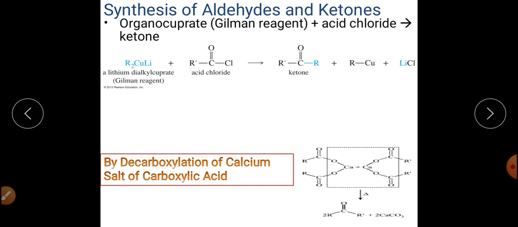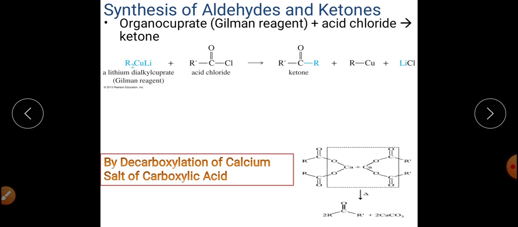Now what will happen if you take a mixture? Mixture means you are taking calcium formate and you are taking calcium acetate. Then you will get acetaldehyde as the main product. If you are taking the mixture of calcium formate and calcium acetate, then the decarboxylation reaction will convert that mixture into acetaldehyde.